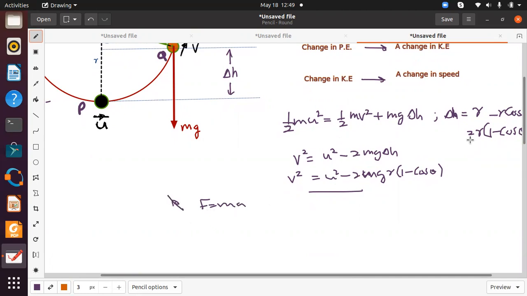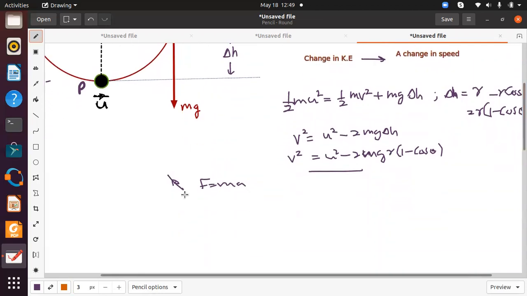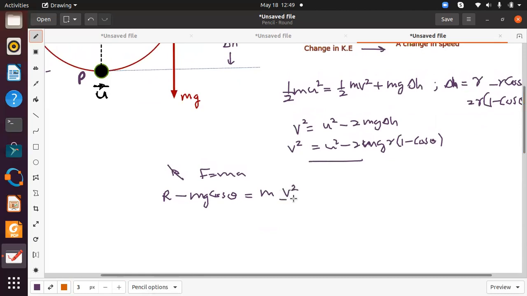In that case, the force towards the center would be R minus mg cos theta, equal to m times the centripetal acceleration. V is the speed at this point. Therefore, V squared over r.